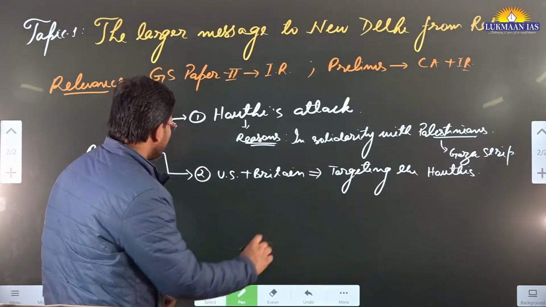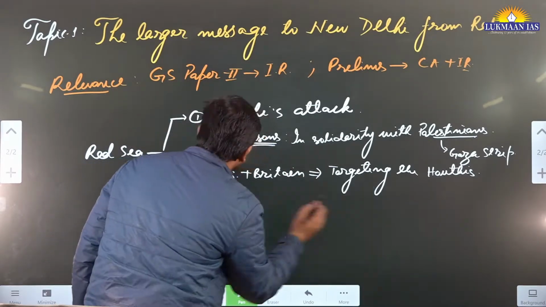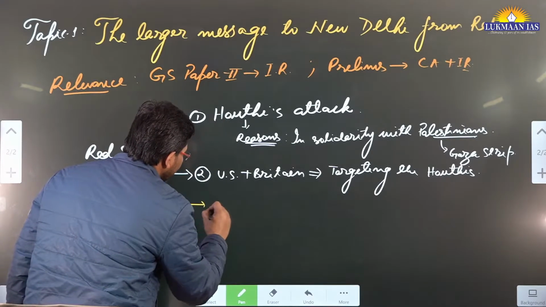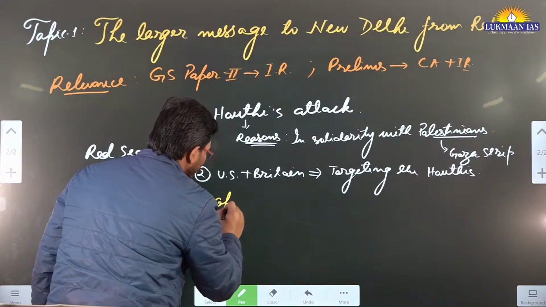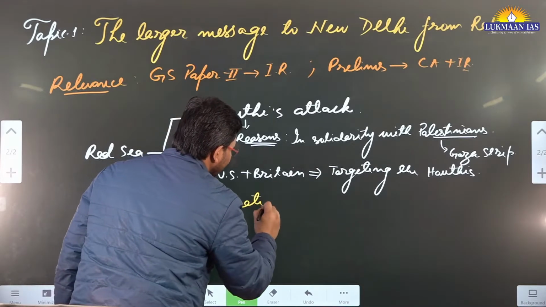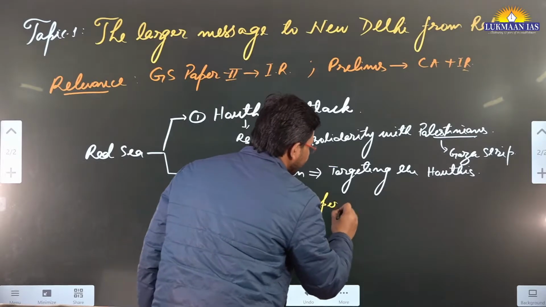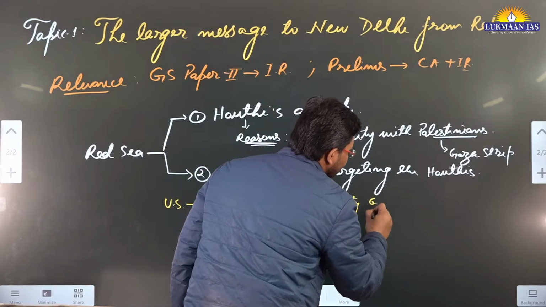So the United States of America has launched an operation, which is known as Operation Prosperity Guardian. Okay, Operation Prosperity Guardian.